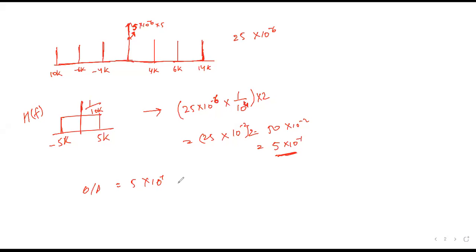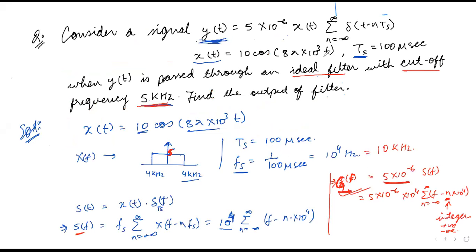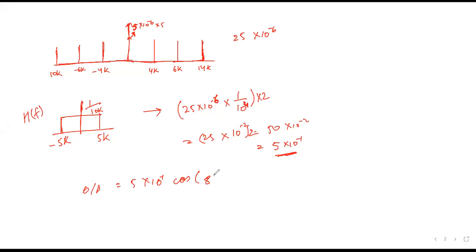And what will be the spectral component? So the spectral component will be the same as the modulating signal. So we should get this component here itself: cos 8 pi into 10 to the power 3 t, whatever is in the question. So this will be the output of the filter. Okay, so this is the thing which we have to find out, the output of the filter in terms of the magnitude as well as the spectral component.